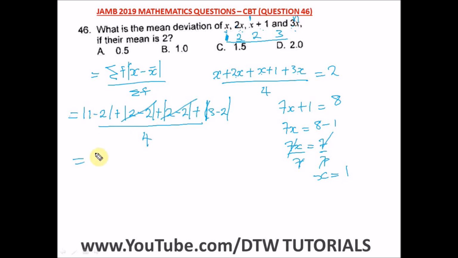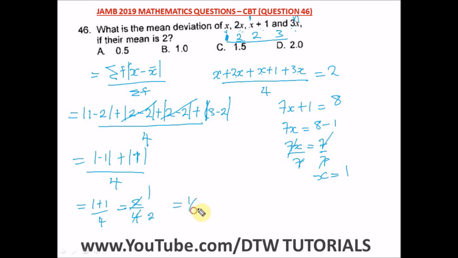So what do we have here? This will be absolute value of minus 1 plus the absolute value of 3 minus 2, that will also be 1, divided by 4. And what's the absolute value of minus 1? When you say absolute value of minus 1, it will be a positive, okay? So we have a 1 plus absolute value of 1, which is still 1, divided by 4. So we have a 1 plus 1, which is 2 divided by 4.